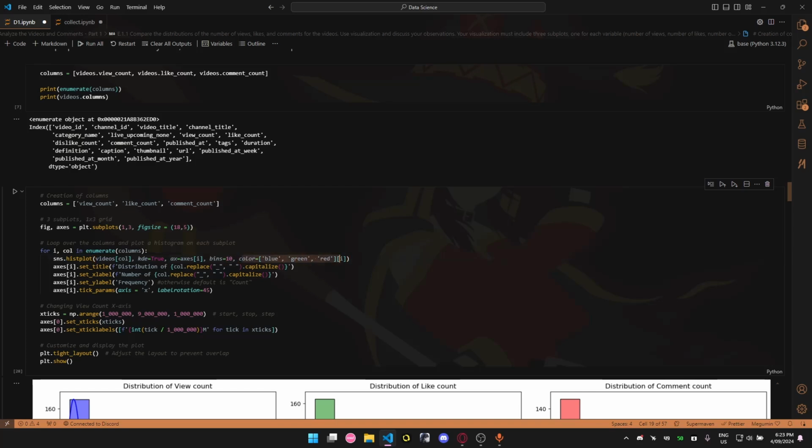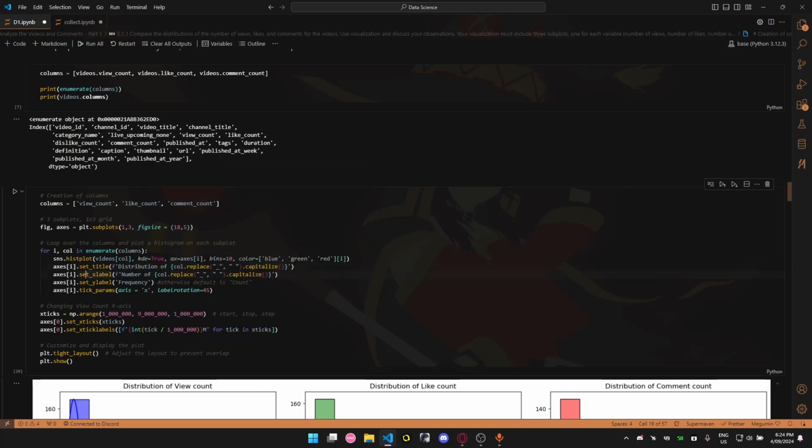The colors will be set by index. So the first one will be blue, the second one will be green, the third one will be red. For the title, the first case is distribution of column name, replacing the underscore with a blank space, and then capitalizing it.